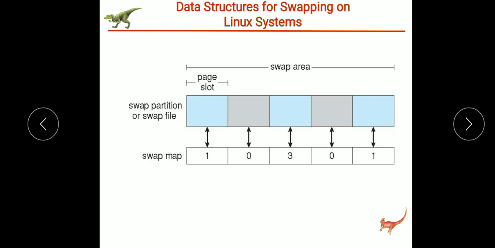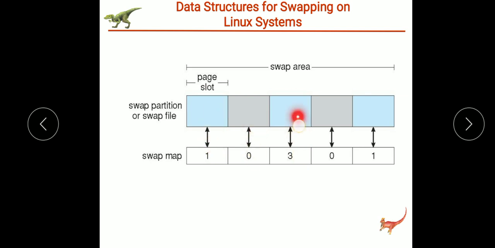And each swap area will be associated with one swap map. This swap map is nothing but an array of integer counters. So you can see that it is an array of integer counters, and each of them corresponds to a page slot in the swap area.